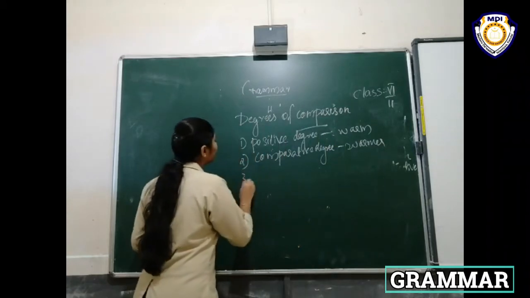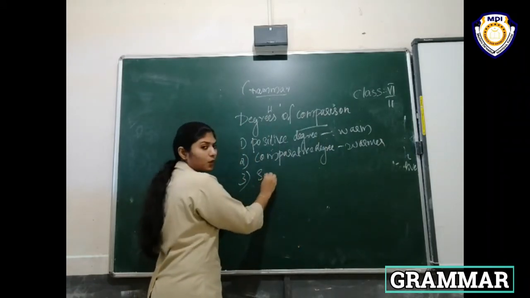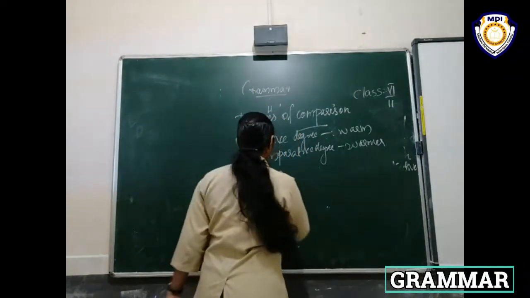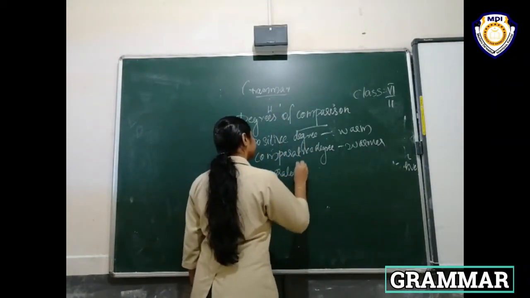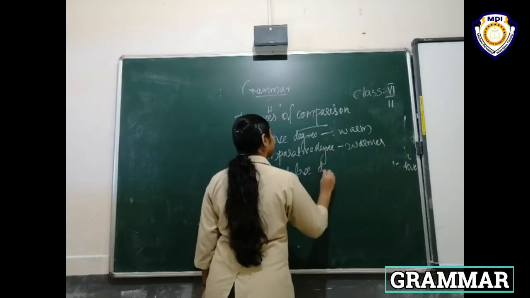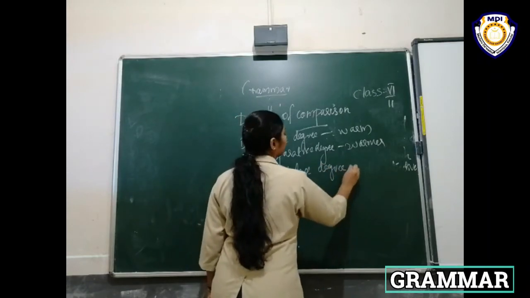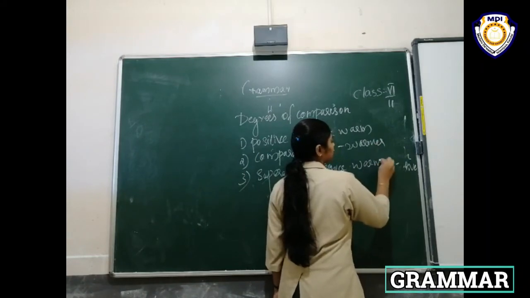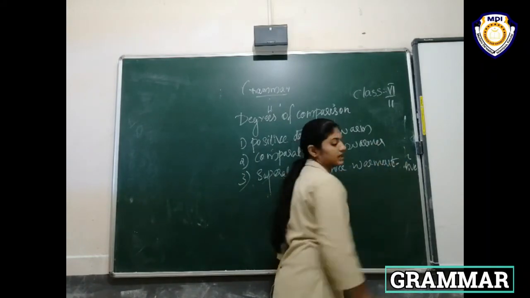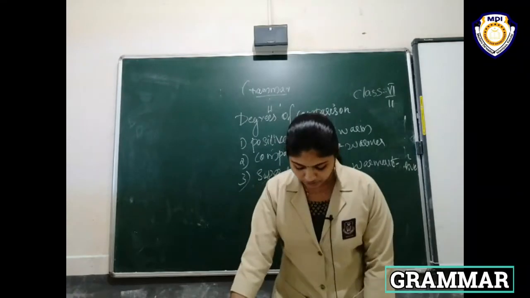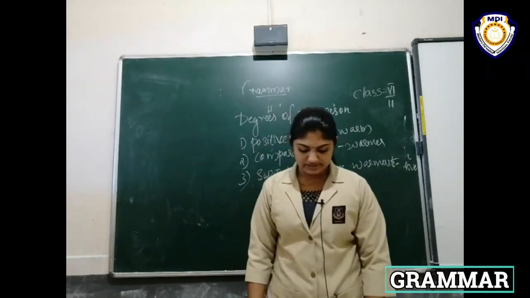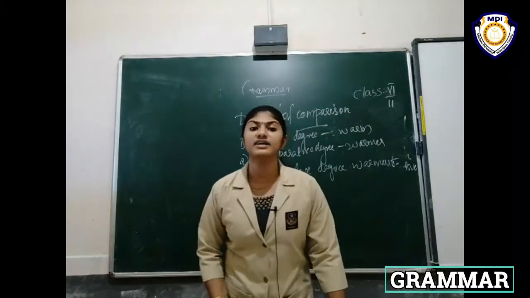Then the third form of comparison is superlative degree. What is superlative degree? Warm, warmer, warmest. That is the comparison. The superlative degree of adjectives is used to compare a common quality of a person or thing with two or more others.